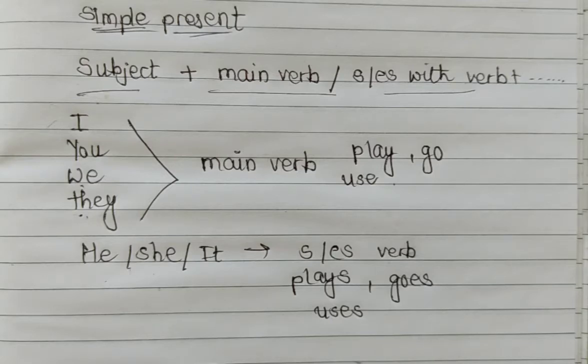Now what is a general truth? Like, the sun rises from the east. Or you can say, the sun shines during the day. The birds fly. This is a general truth, a universal truth, and for that we have to use simple present tense. So remember that simple present is used for habits and things which happen again and again, and also for general truths.